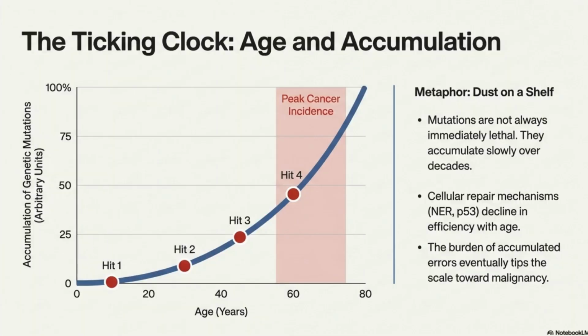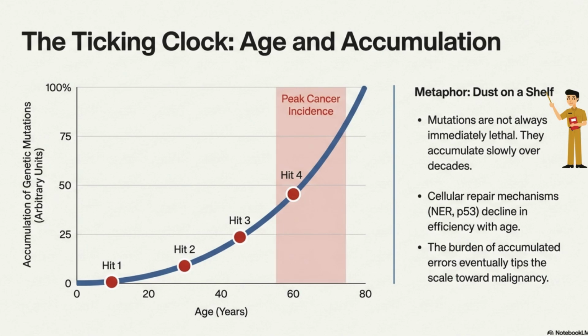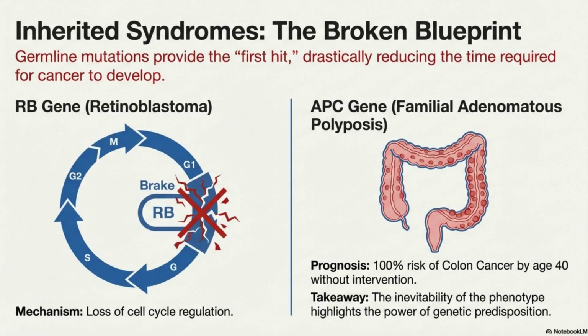Age and genetics. Most cancer occur in the 55 to 75 age bracket. Why is that so? Because mutations accumulate like dust on a shelf. Some are inherited cancer syndromes. RB gene inheritance causes retinoblastoma. APC gene causes familial adenomatous polyposis. 100% of these patients get colon cancer by age of 40 if the colon isn't removed.